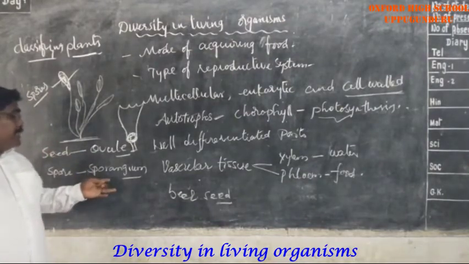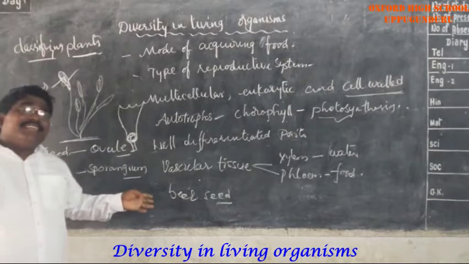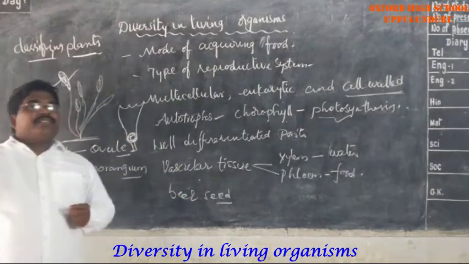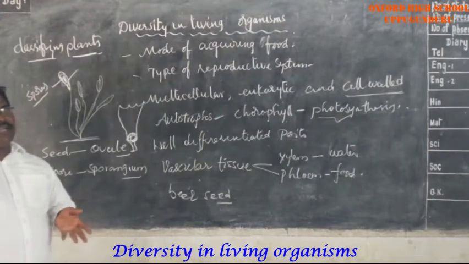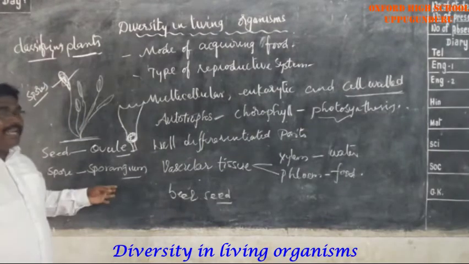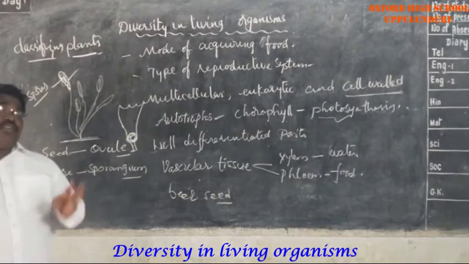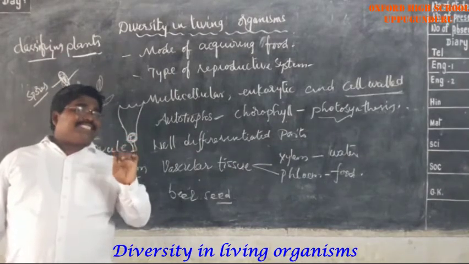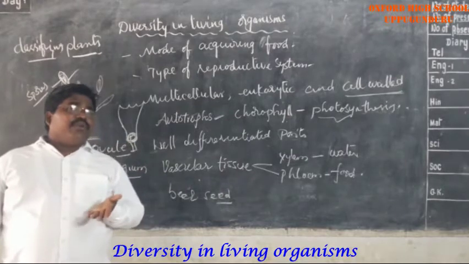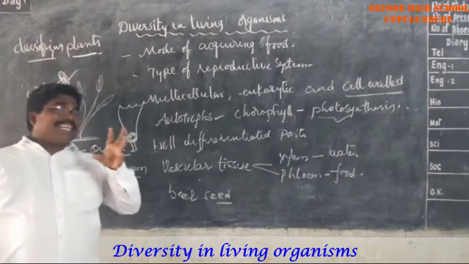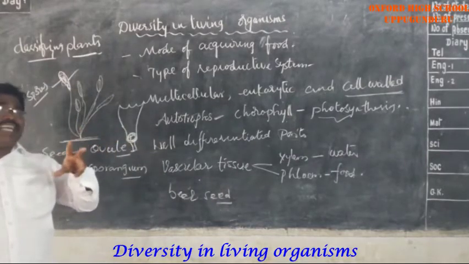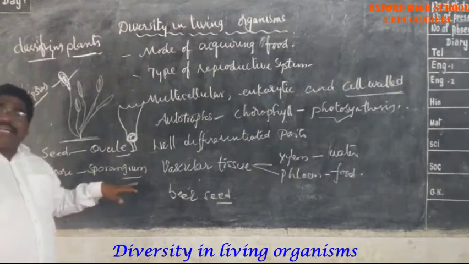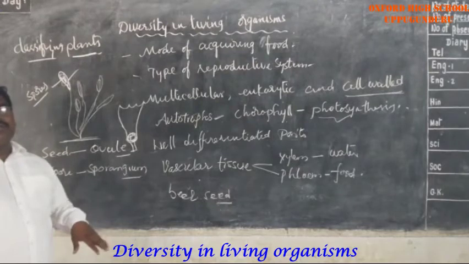Now come to the point. The spores are present in the sporangium. You can see this type of spores in fern leaves. See in your textbook, the fern leaf is there. The dot-like structures present under the leaf, on the back side of the leaf, in clusters, are called sporangia. The sporangium contains the spores.